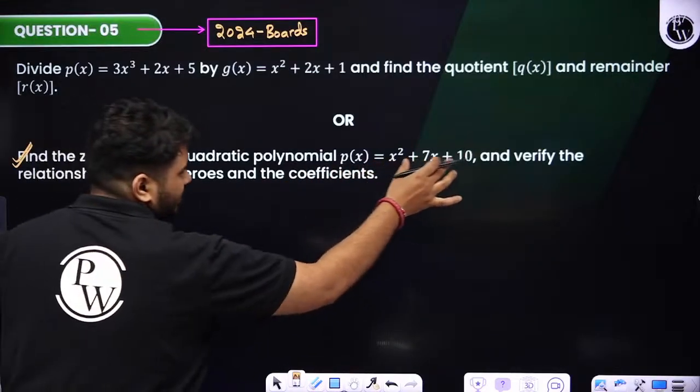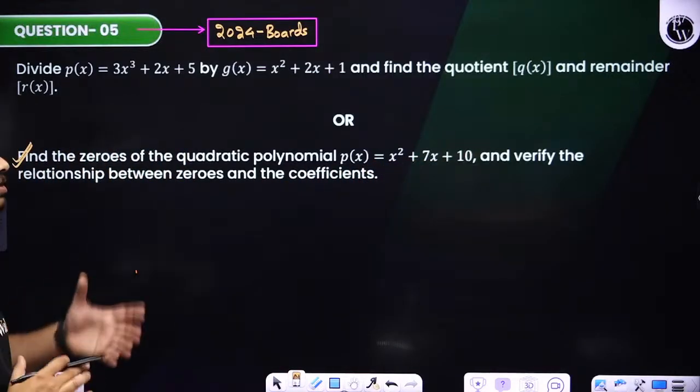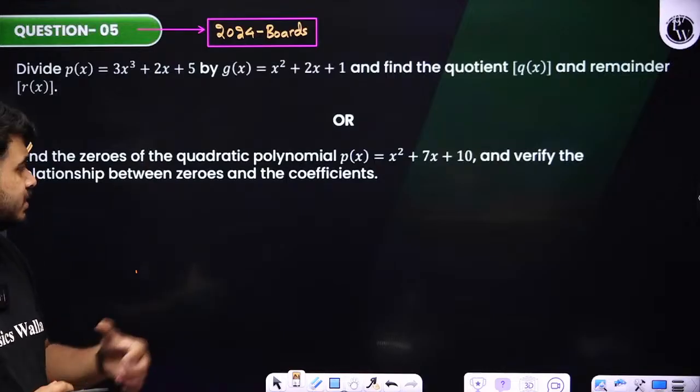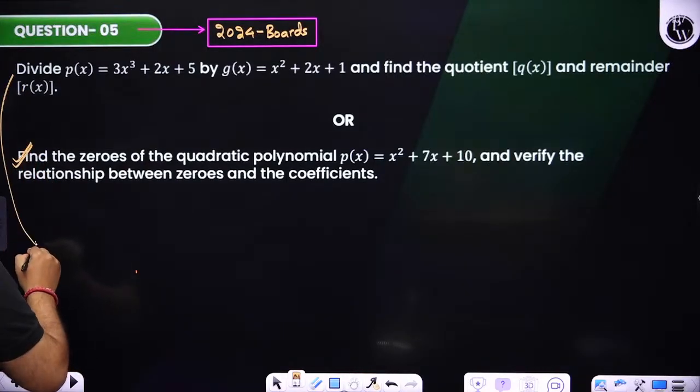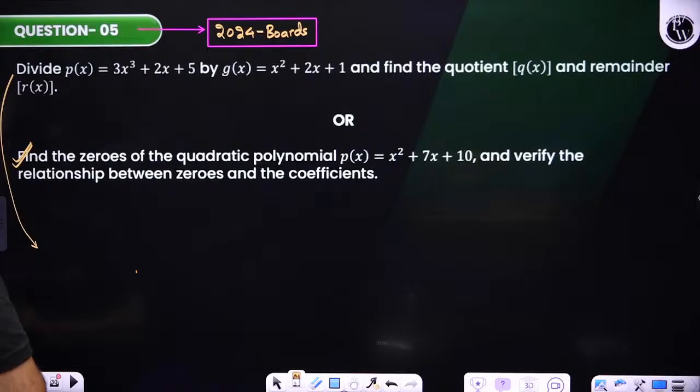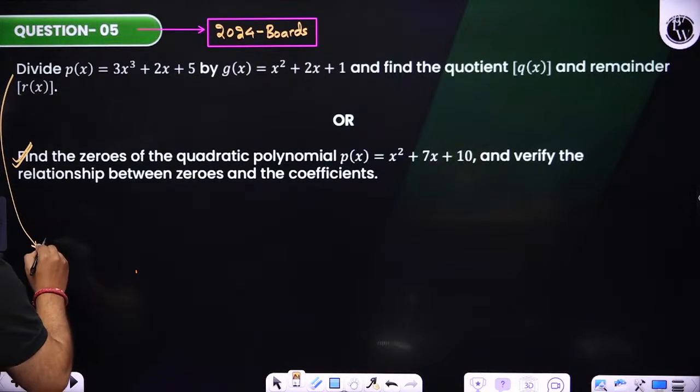Polynomial is x square plus 7x plus 10. We need to verify relationship between zeros and its coefficients. This question, if we see over here, they are telling that divide the polynomial p of x is equals to 3x cube plus 2x plus 5 by g of x is equals to x square plus 2x plus 1 and find the quotient and remainder. Okay. So by long division method we can do this.